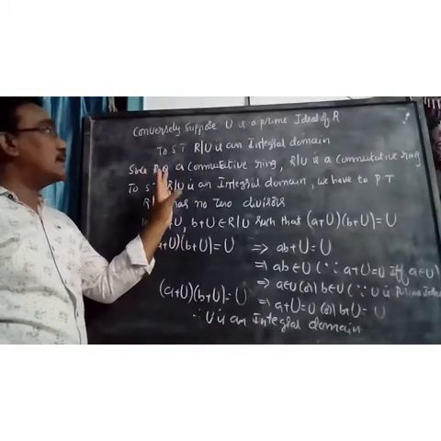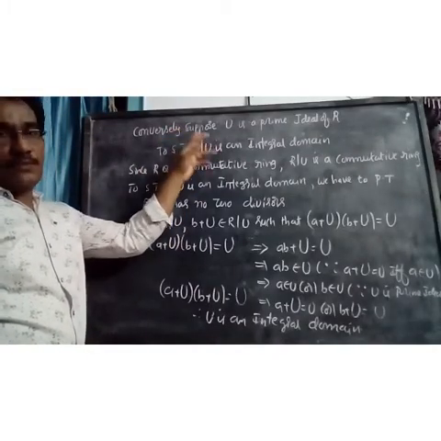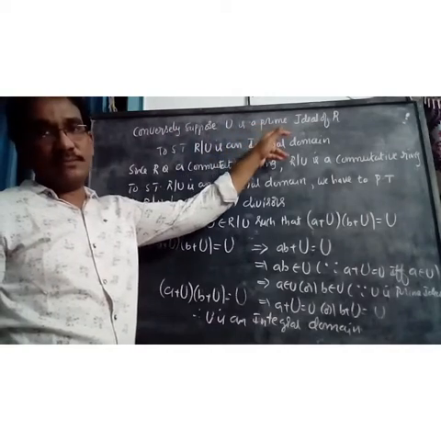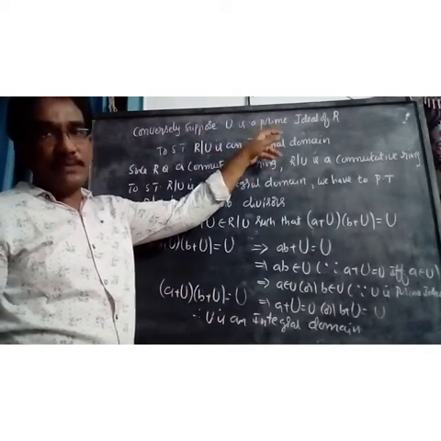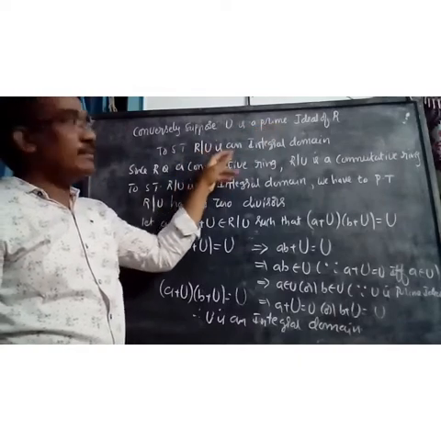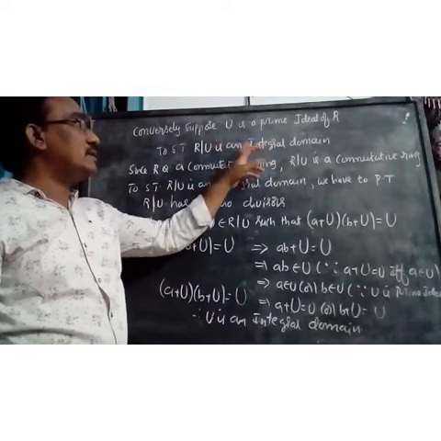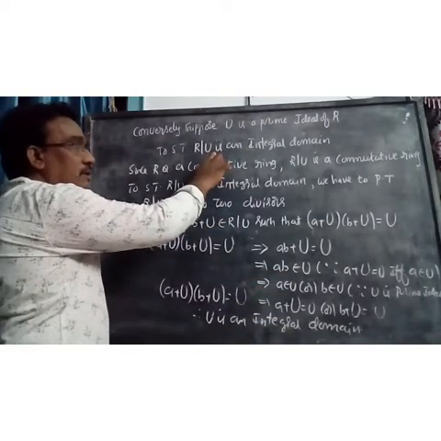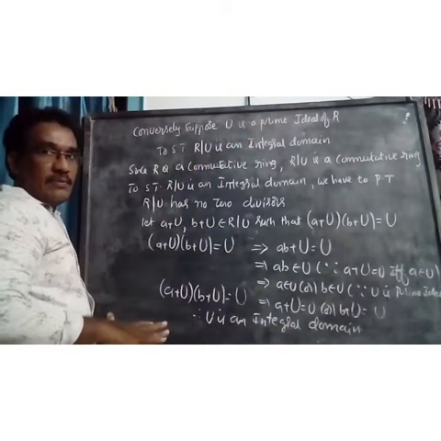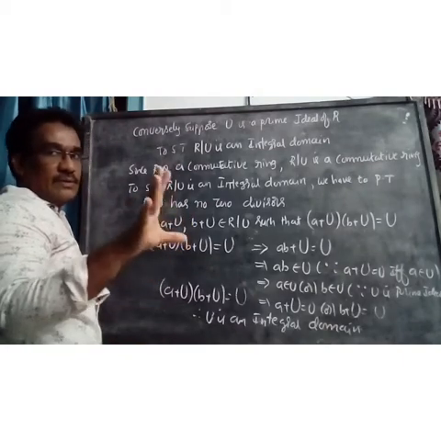Second part of this theorem. Conversely, suppose U is a prime ideal. We have to show that R/U is an integral domain. What is the definition of integral domain? A commutative ring without zero divisors. Integral domain means a commutative ring without zero divisors.